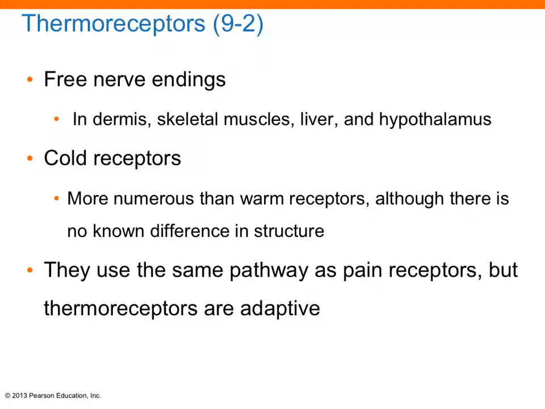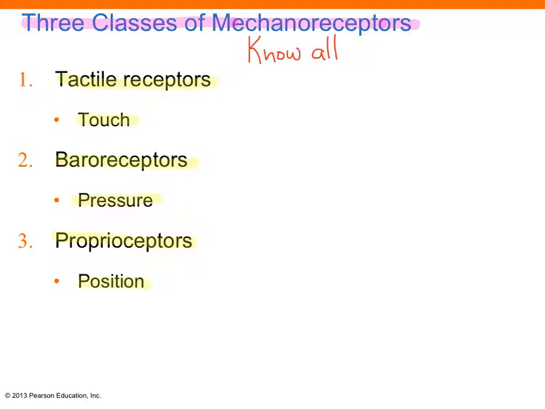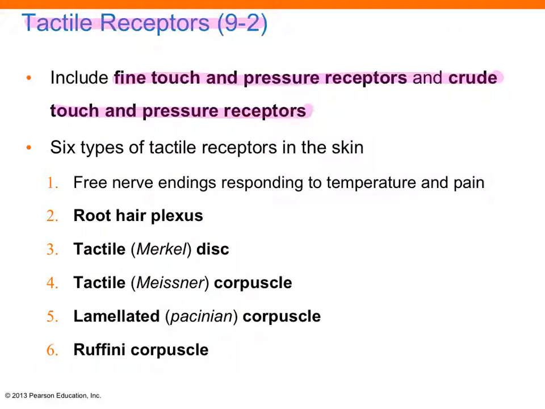Let's begin thermoreceptors. We have free nerve endings, and they're in the dermis, skeletal muscles, liver, and hypothalamus. There are cold receptors. They're more numerous than warm receptors, and they use the same pathway as pain receptors, but thermoreceptors are adaptive. There are 3 classes of mechanoreceptors. There are tactile receptors that are touch, baroreceptors that are pressure, and proprioceptors that are position. Make sure you know all of them.